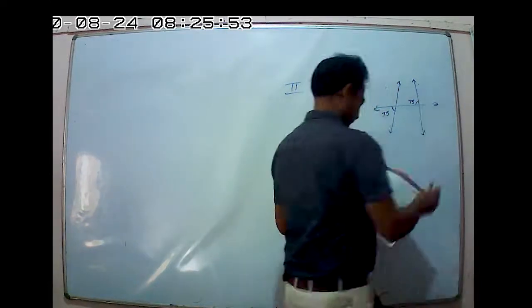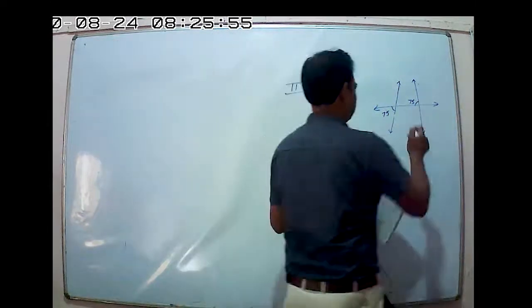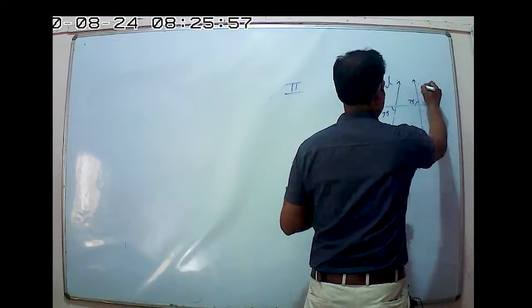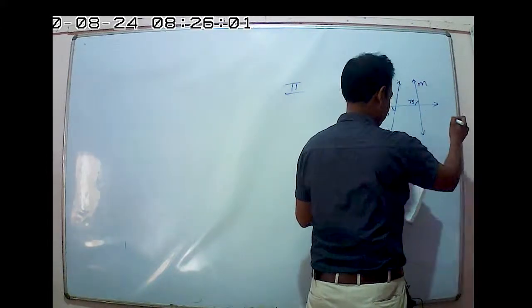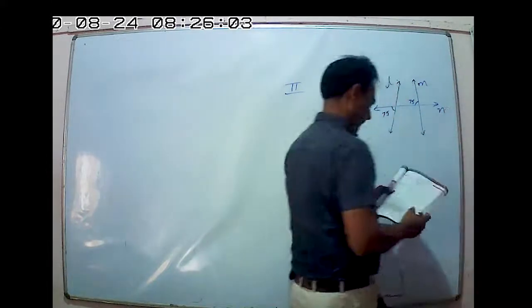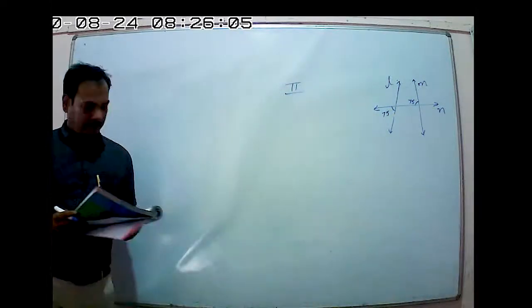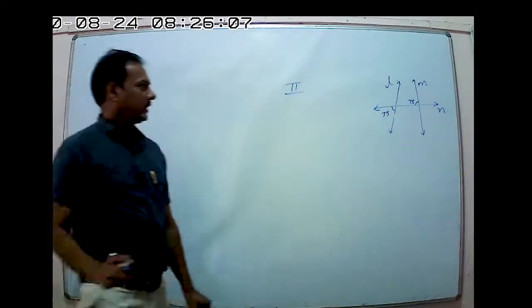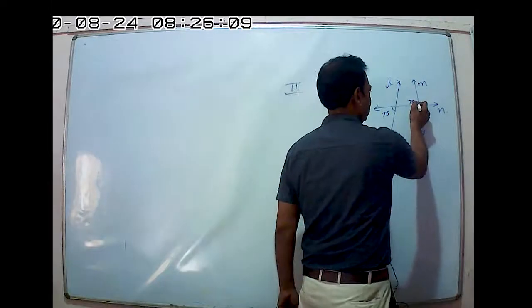This is line L, this is M, this one is N. L, M and N. This angle here is 75, this angle is also 75.